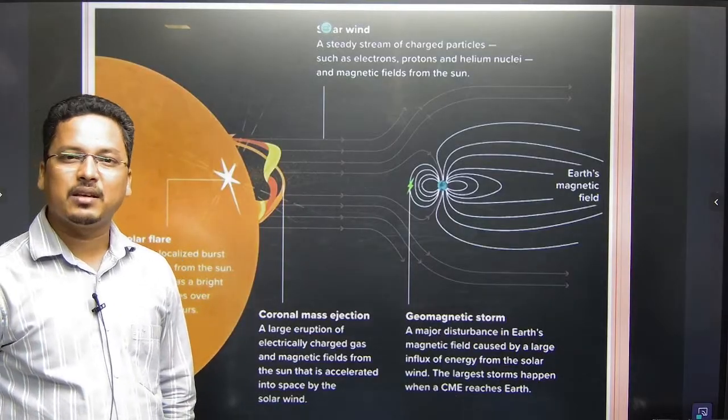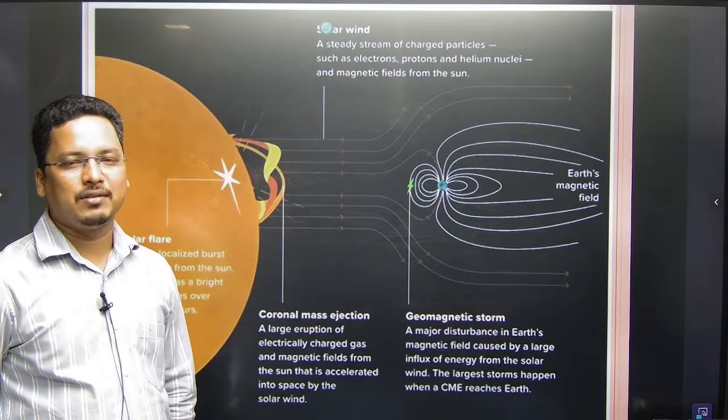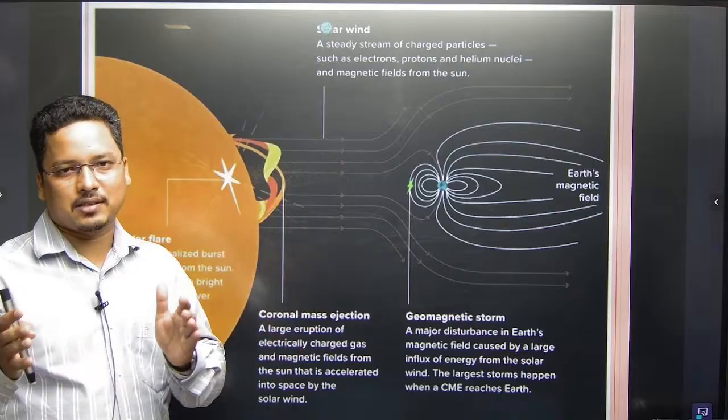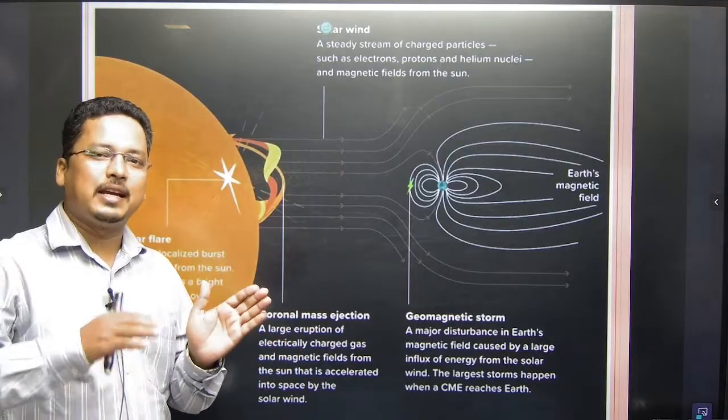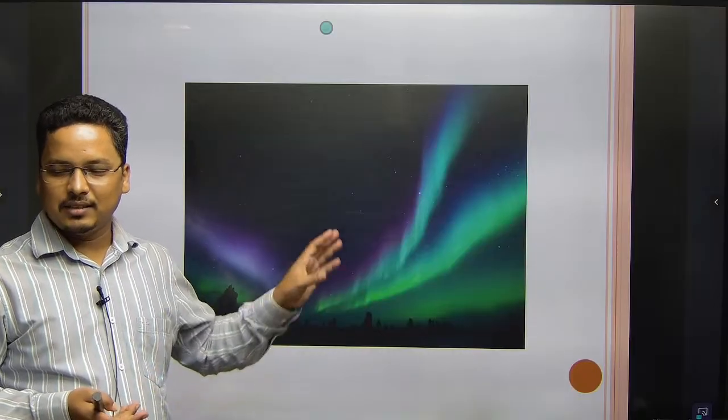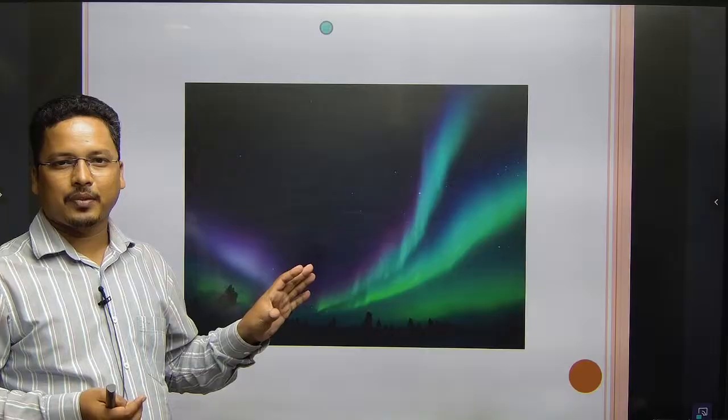Magnetic storms mean solar storms. That means highly charged particles coming all the way from the sun's atmosphere, damaging our satellites and the solar system. Here you can see the aurora, right, how the northern lights or the southern lights, aurora australis or the borealis. These beautiful colors form and depend upon the composition of the atmosphere.